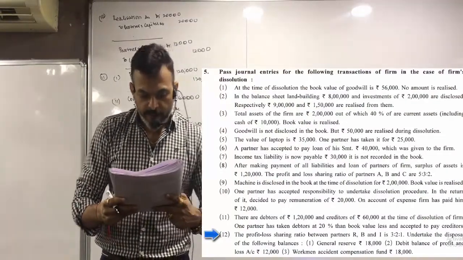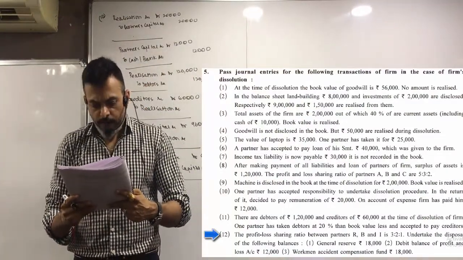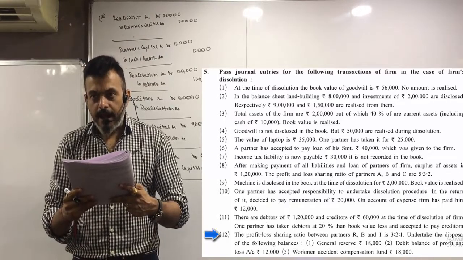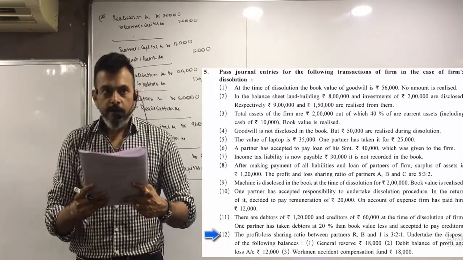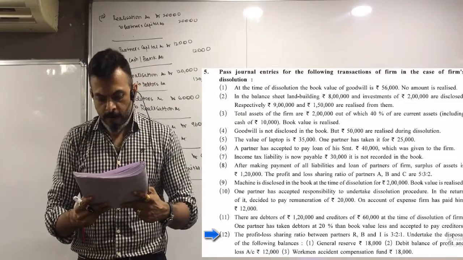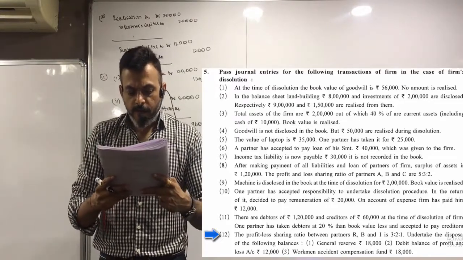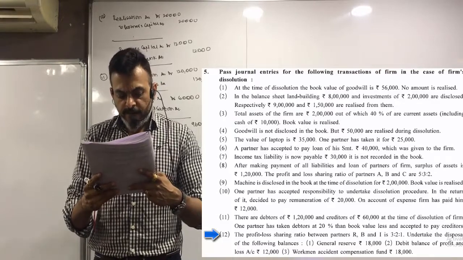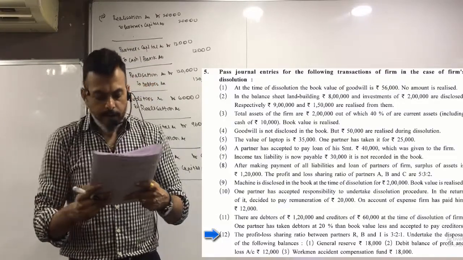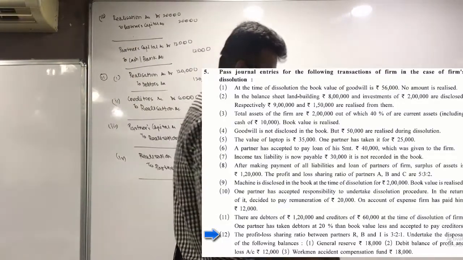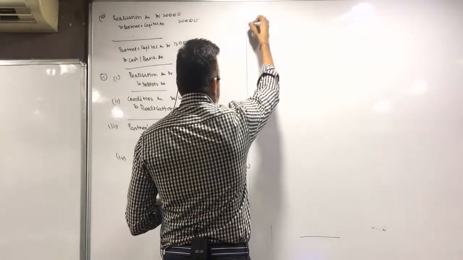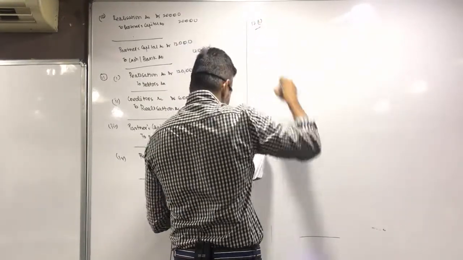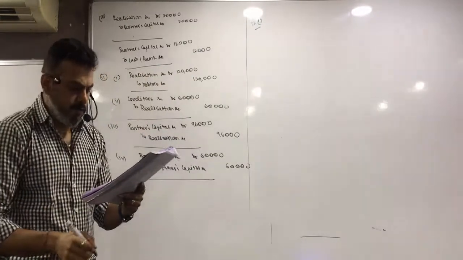The profit and loss sharing ratio between partners R, B and I is 3:2:1. Show the disposal of the following balances: general reserve, debit balance of profit and loss account, and workman accident compensation fund account. So first, general reserve, इसको distribute करेंगे partners को.